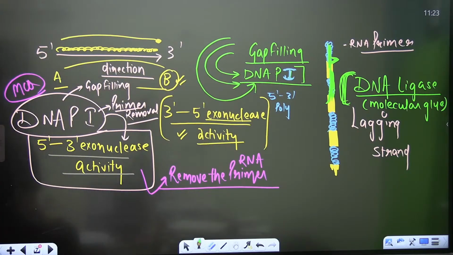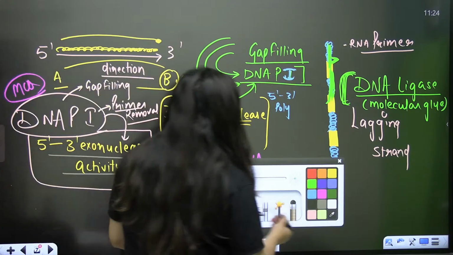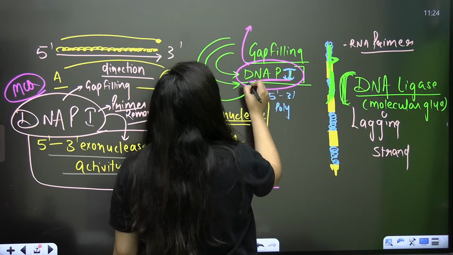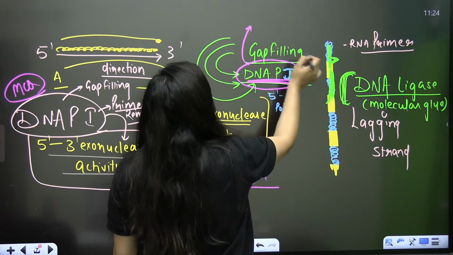Is that clear? Sure? Okay, so this is the role of DNA polymerase 1. And let me tell you, DNA polymerase 1 also plays a role in repair.